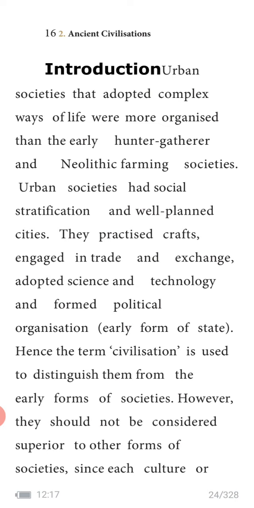Civilizations were societies that adopted different ways of life. Complex means different types of life were more organized than the early hunter-gatherer and Neolithic farming societies. Urban societies had social stratification and well-planned cities.